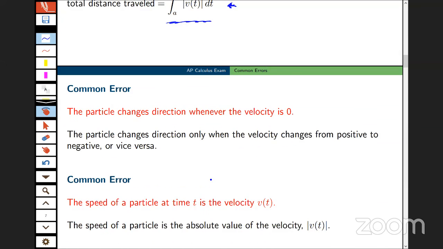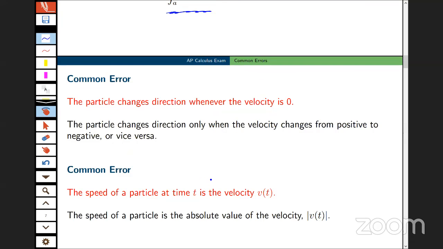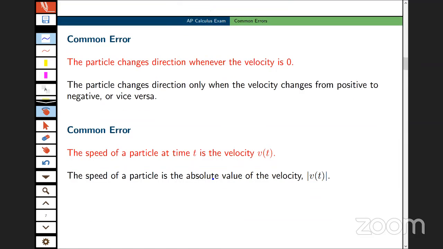And since we're talking about particle motion, here's another one. Generally, in these particle motion problems, we've seen questions about the speed of the particle, and a question like, is the speed of the particle increasing or decreasing at time t? Well, remember that the speed of the particle is the absolute value of the velocity. And how do you know whether or not the speed, for example, is increasing? I'm going to try to write a little bit down at the bottom here.